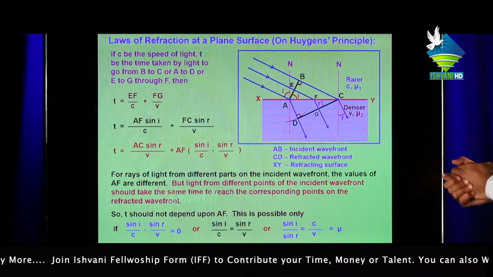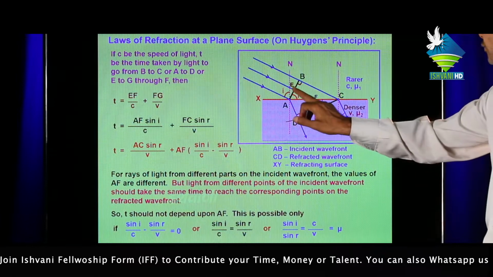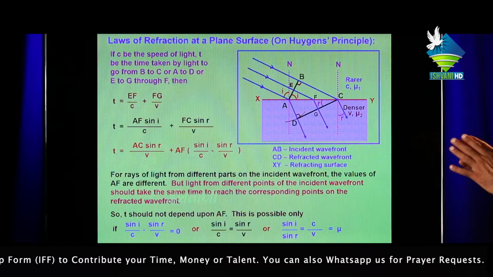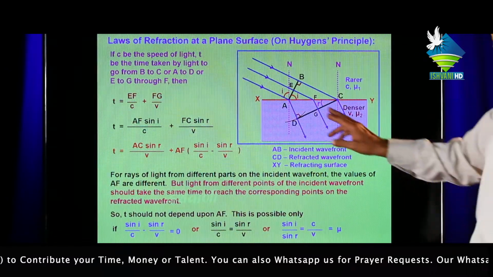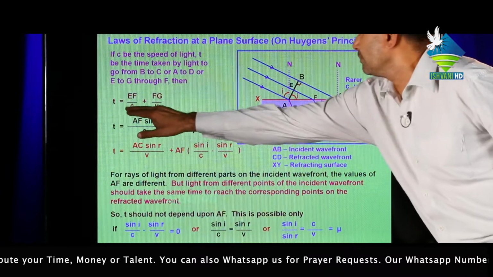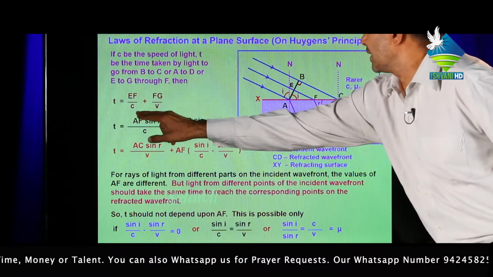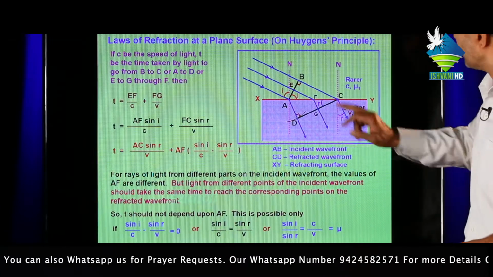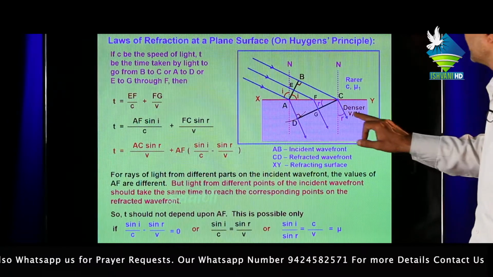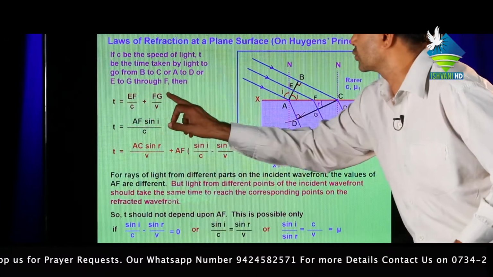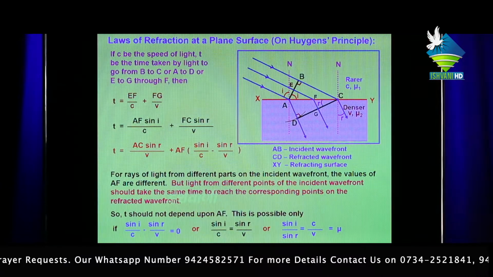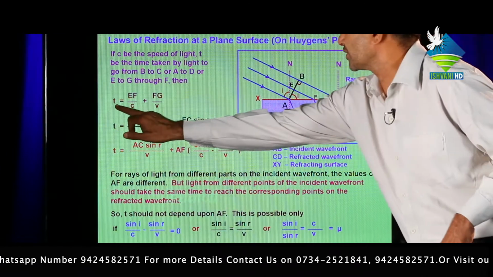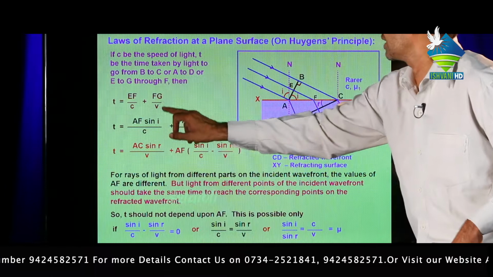Now we have to find the time taken by the light ray from E to F and F to G. Velocity equals distance upon time, so time equals distance upon velocity. For distance EF, time equals distance upon velocity, the speed of light in the rarer medium. Second, the time taken by the light ray from F to G in the denser medium is represented by T equal to FG upon v. The total time taken by the light ray from E to F and F to G is represented by T equal to AF upon c plus FG upon v.